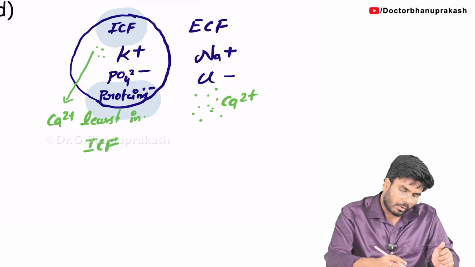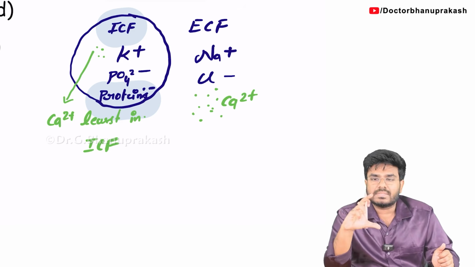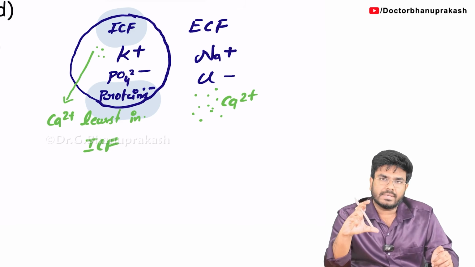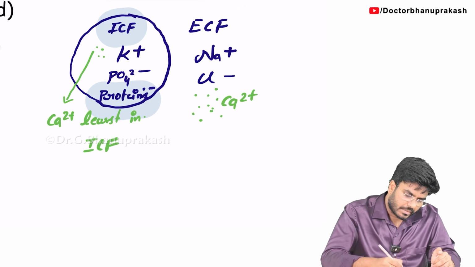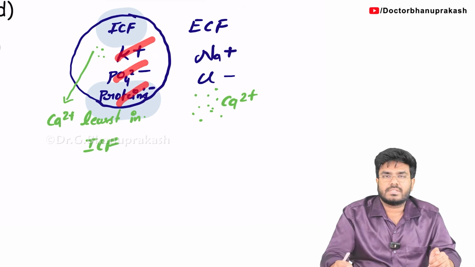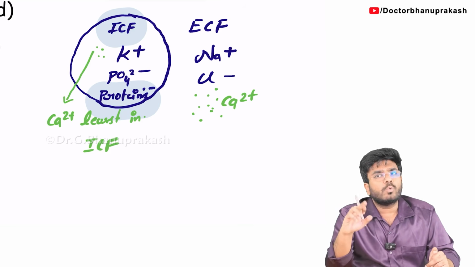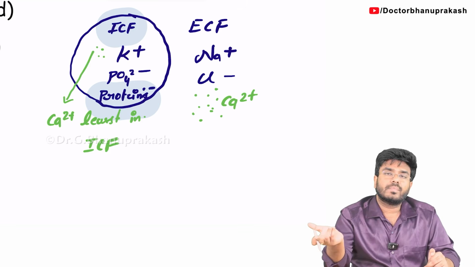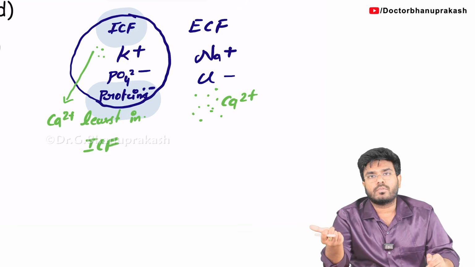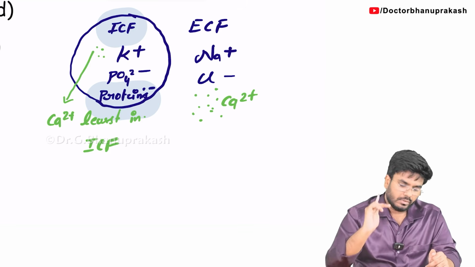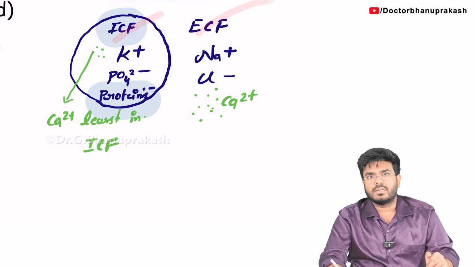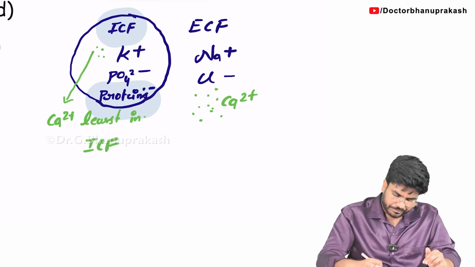So how will the question come? They will say this is a sample of some fluid, and they will give the composition: how much sodium is present, how much potassium is present. In the given sample, if you see more potassium, it's intracellular fluid. If it has more sodium chloride, it's extracellular fluid. If it has more calcium, it's extracellular fluid. Something like that. So this is the composition of intracellular and extracellular fluids. These are different.